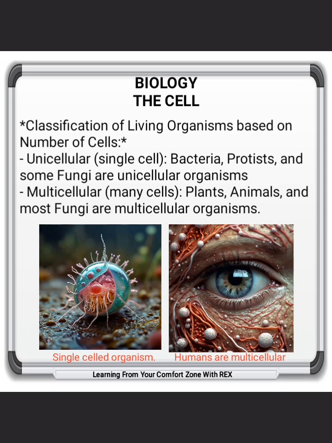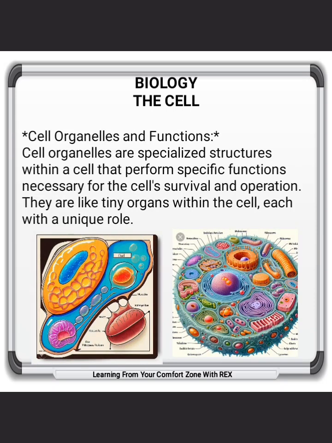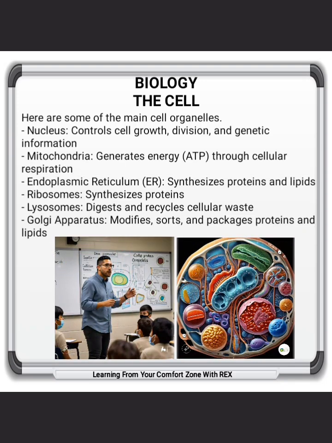Cell organelles and functions. Cell organelles are specialized structures within a cell that perform specific functions necessary for the cell's survival and operation. They are like tiny organs within the cell, each with a unique role. Here are some of the main cell organelles. Nucleus: controls cell growth, division, and genetic information. Mitochondria: generates energy, ATP, through cellular respiration.